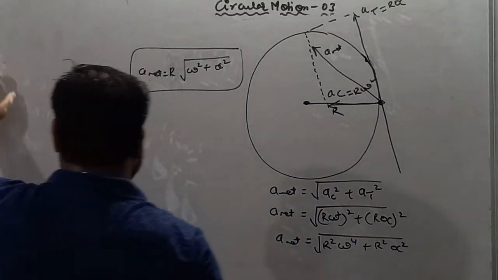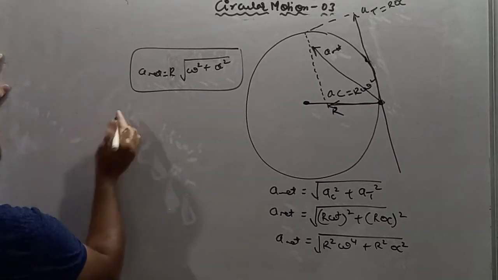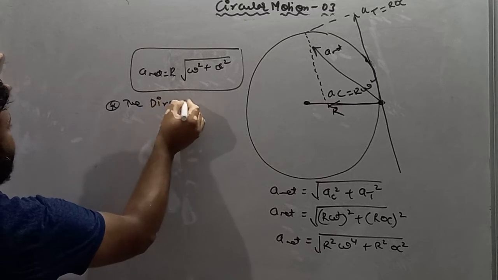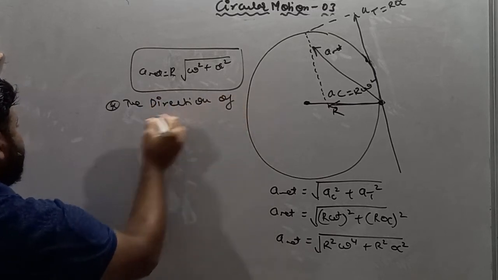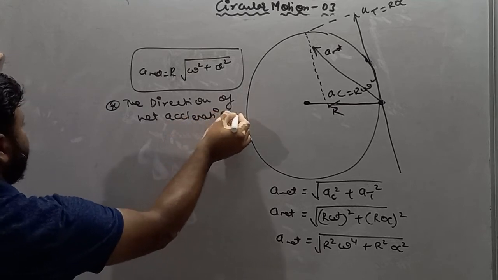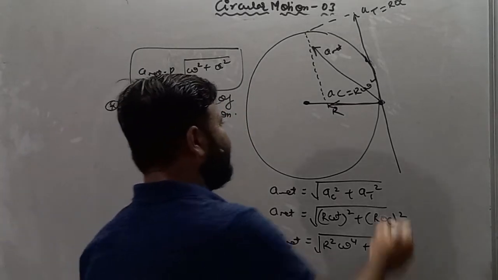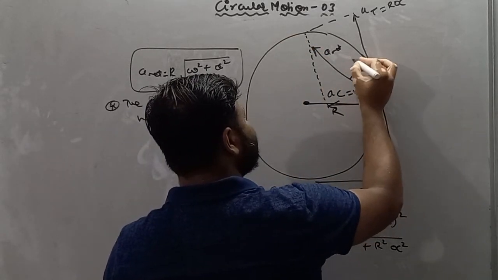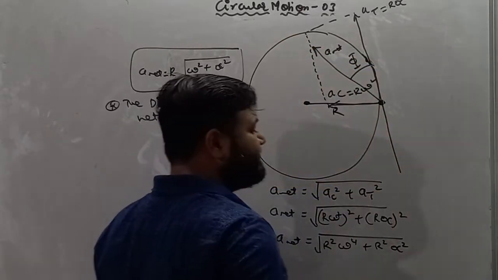Moving forward, if I am interested to find the direction of the resultant vector, I'll write the direction of net acceleration. The net acceleration is acting on this side. Let's suppose this net acceleration is making some angle, let's suppose phi.